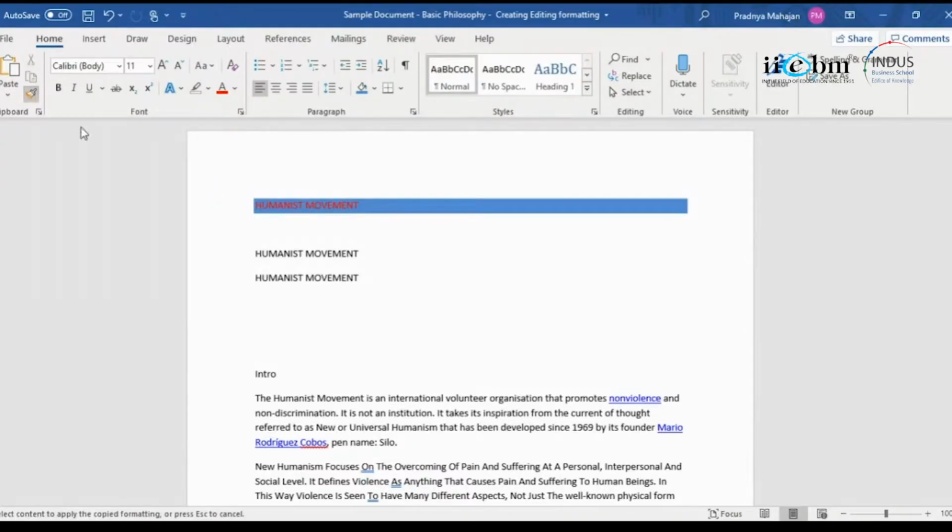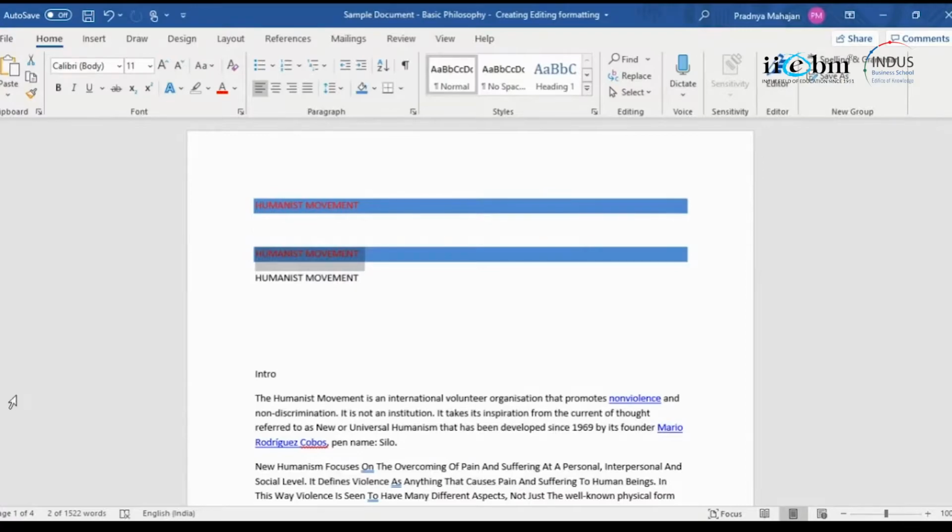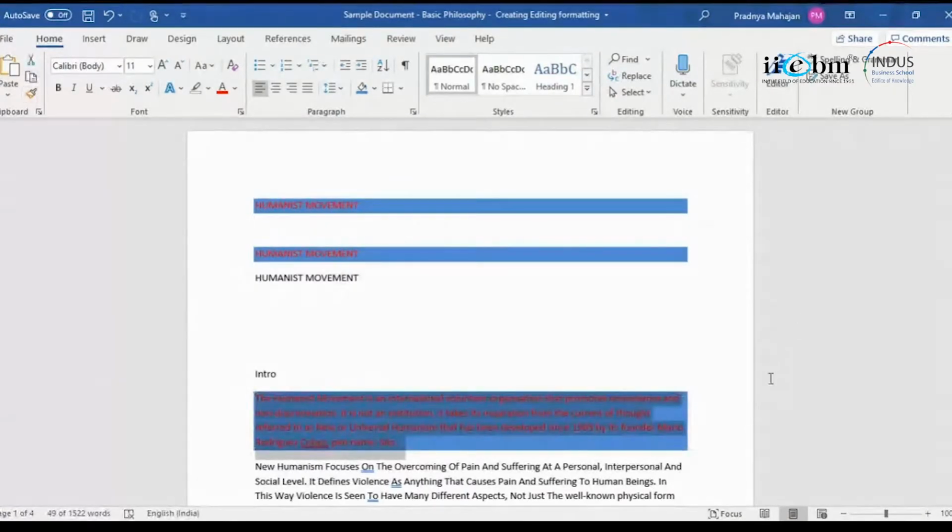And then when I drag the brush over any other text, it will do the same kind of formatting. Easy. It doesn't take any time. So it's not only for one. I could do it for an entire paragraph. So I select this and I just drag it over, and that's how my formatting is done.